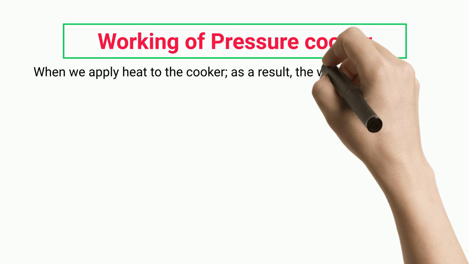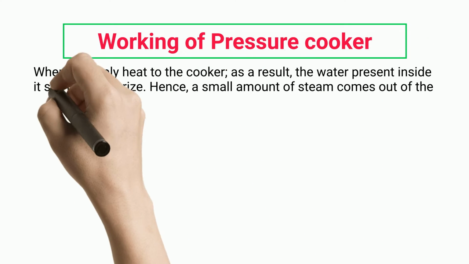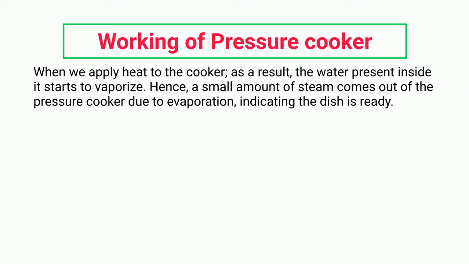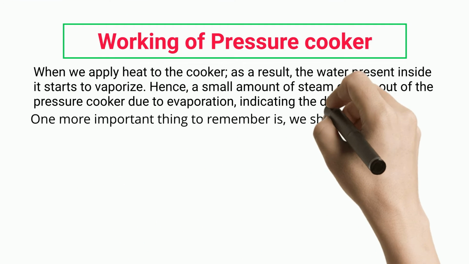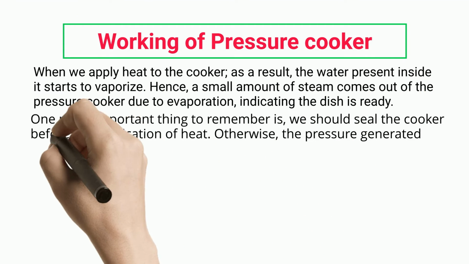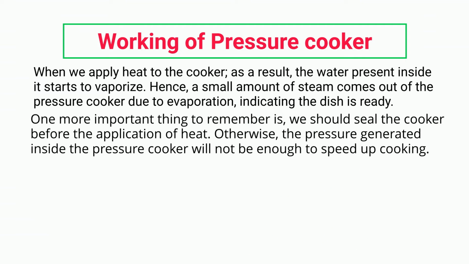Working of pressure cooker. When we apply heat to the cooker, as a result, the water present inside it starts to vaporize. Hence, a small amount of steam comes out of the pressure cooker due to evaporation, indicating the dish is ready. One more important thing to remember is, we should seal the cooker before the application of heat. Otherwise, the pressure generated inside the pressure cooker will not be enough to speed up cooking.